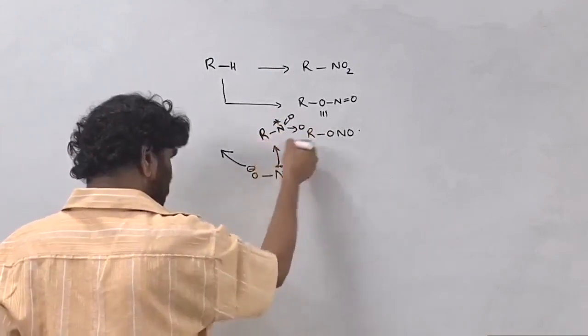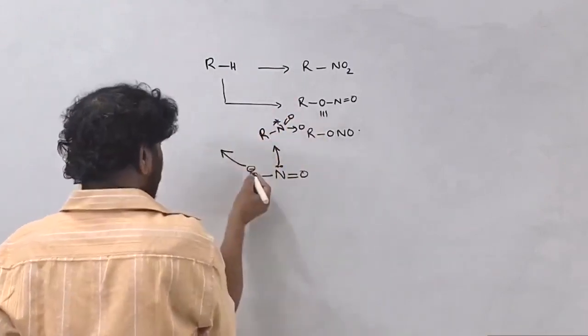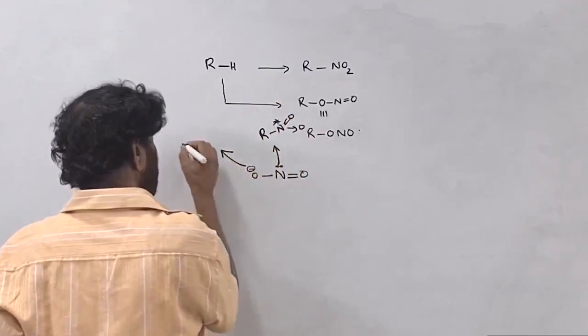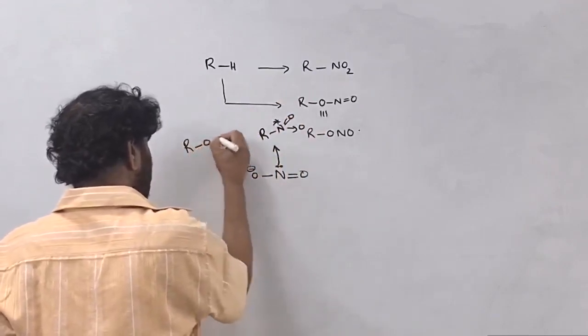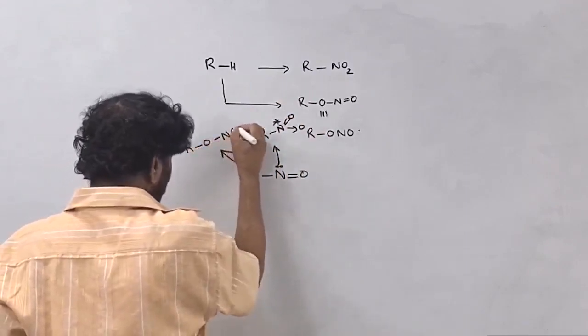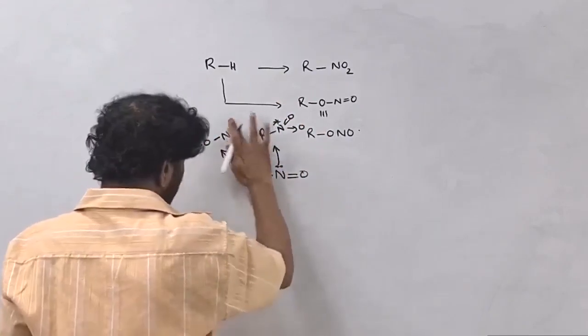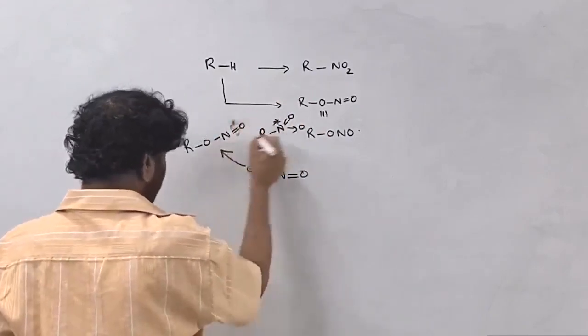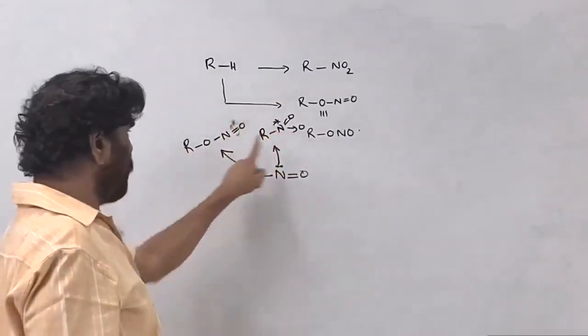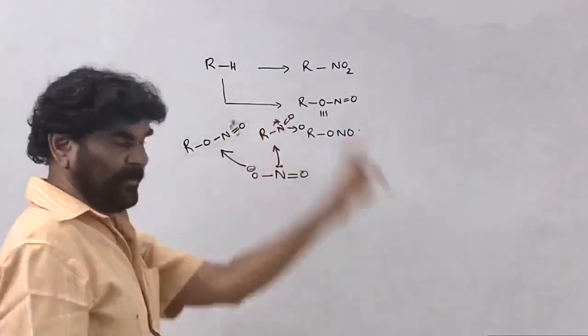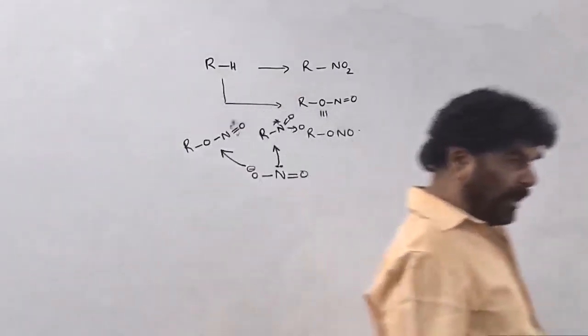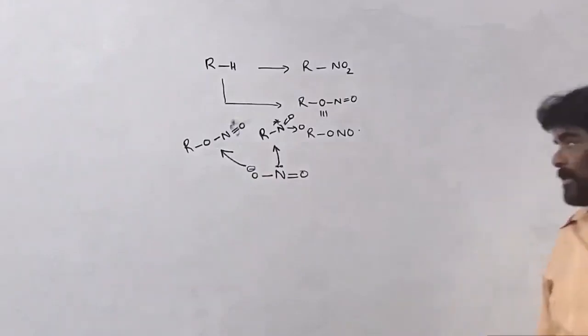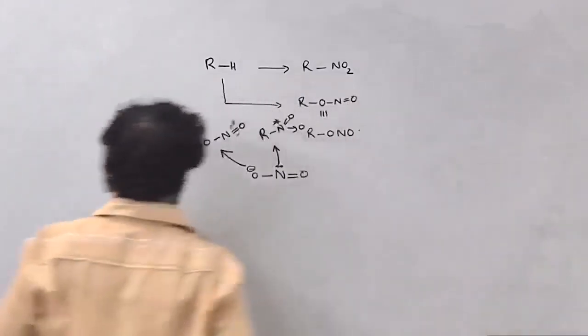This is called the nitroalkane. If it uses the oxygen, then R-O-N double bond O is formed. This is called the nitrite. Both are functional isomers. Nitroalkanes and alkyl nitrites are functional isomers.